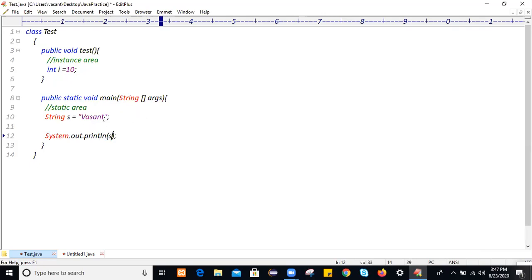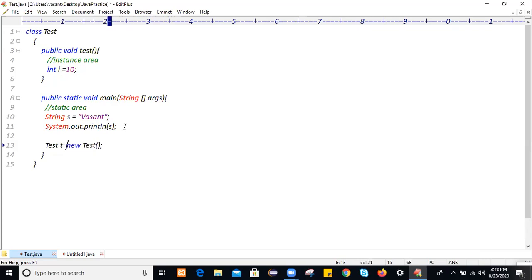So directly, what is the variable name? Directly we will access this variable. To call this instance method, we have to create an object. How to create an object in Java? We create an object in Java by using the new keyword followed by the class name with opening and closing parentheses. Like this we create an object.